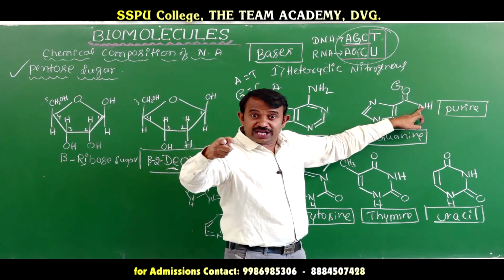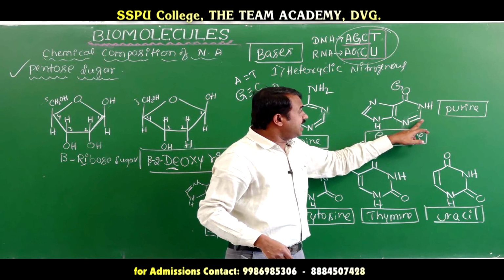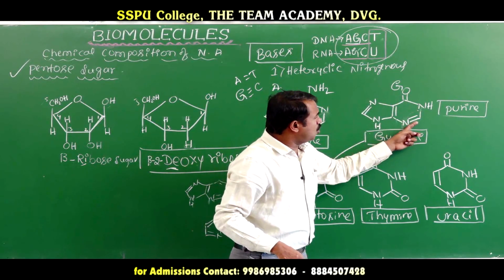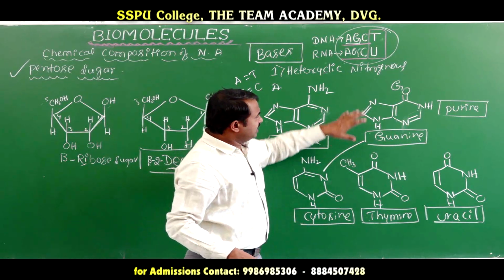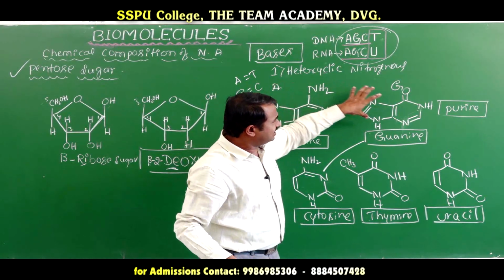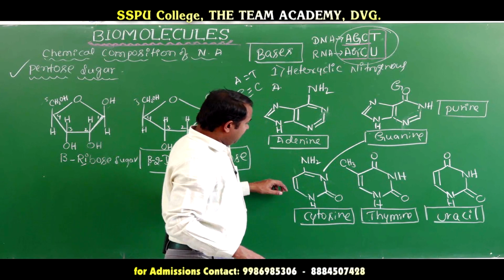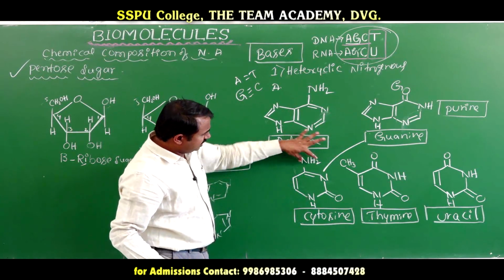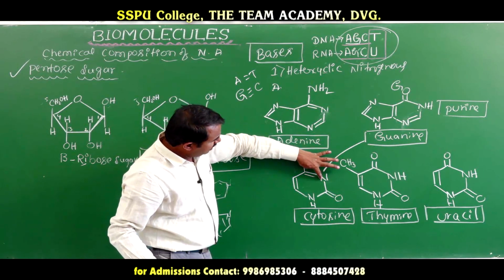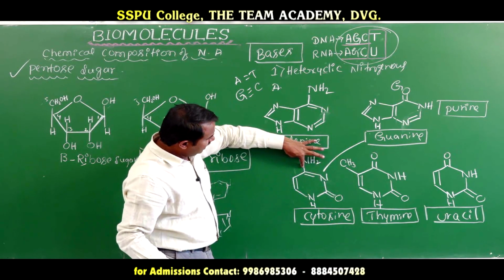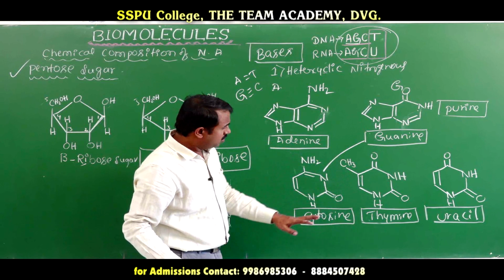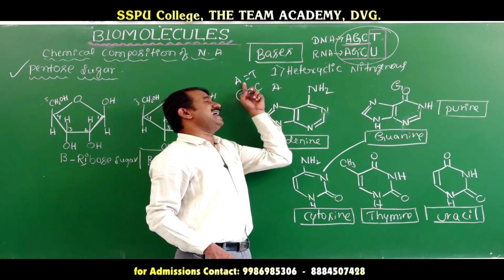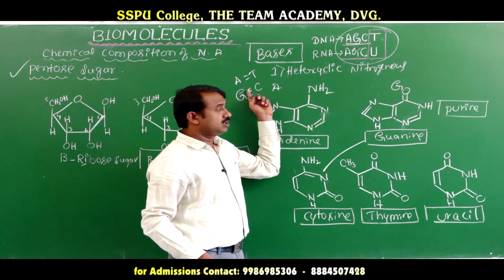NH is attached to N, a second bond, and another one here also C double bond O and C double bond O is there. This purine base binds with the cytosine. Here cytosine NH2, NH2, N, CO. When guanine binds with cytosine there are three intermolecular hydrogen bonds.